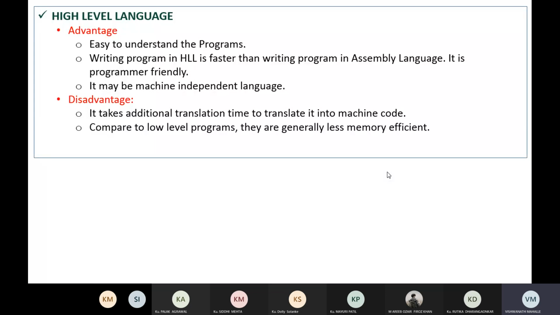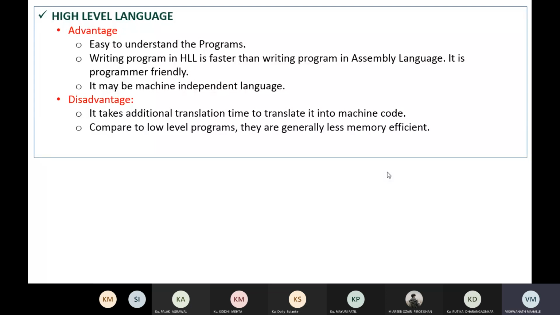The disadvantage of high level language is that it takes additional translation time to translate it into machine code. We use a compiler to translate the high level language into machine language, and this is an additional task, so it takes some time. Compared to low level programs, they are generally less memory efficient. Machine level language works directly on hardware level, while a high level language must be translated into machine language, so it is less memory efficient.